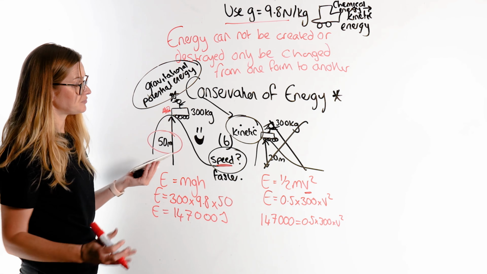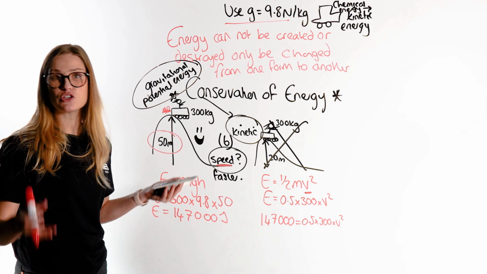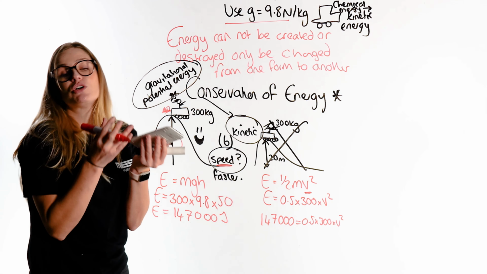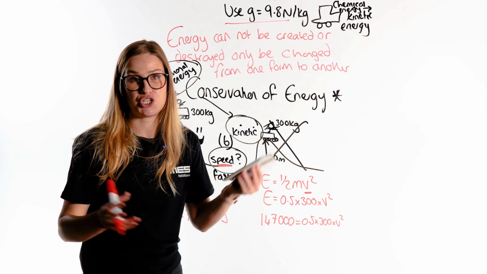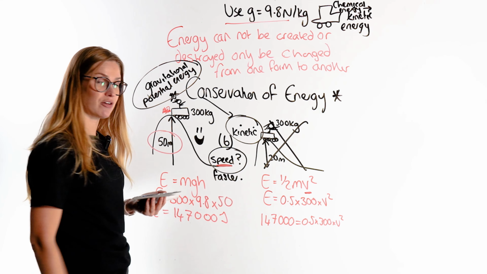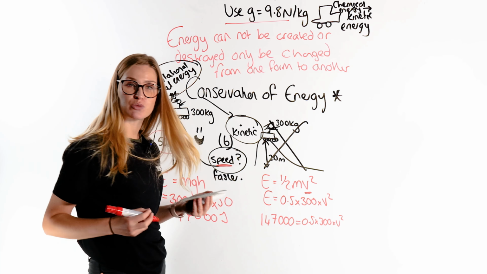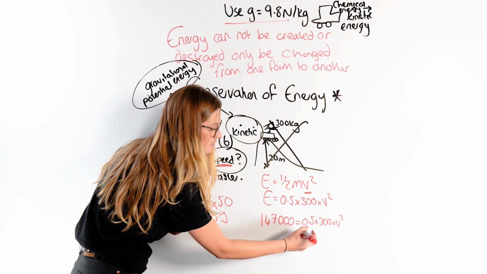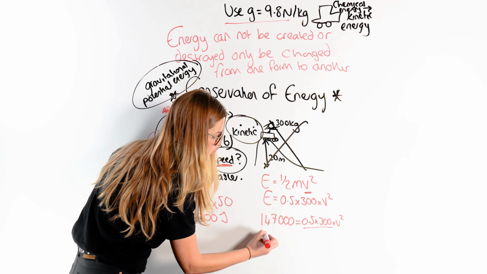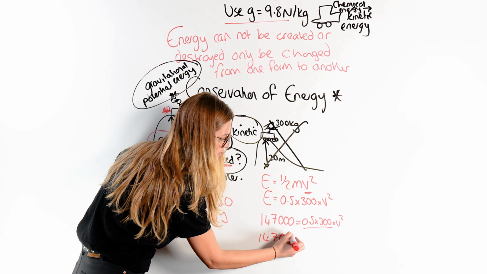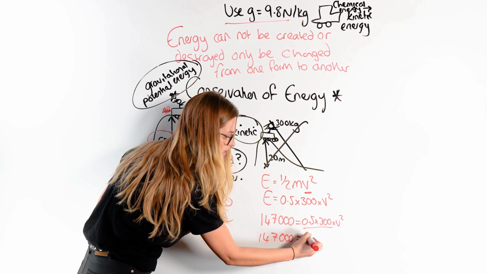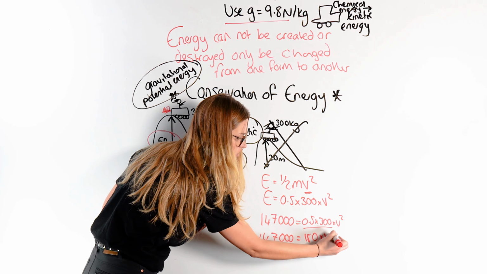So hope you're thinking, how to do this? Some of your teachers might say use equation triangles, but we're not going to do that because we all want to do A-level physics. We're going to get good at rearranging equations. So we're going to simplify it. It's actually quite easy to do. It's nice to do. We're going to be perfect at it. So let's simplify. 147,000 equals a half of 300, which is 150, times v squared.